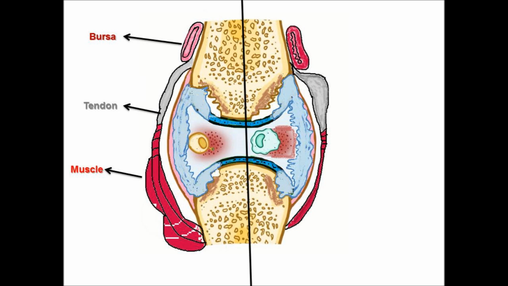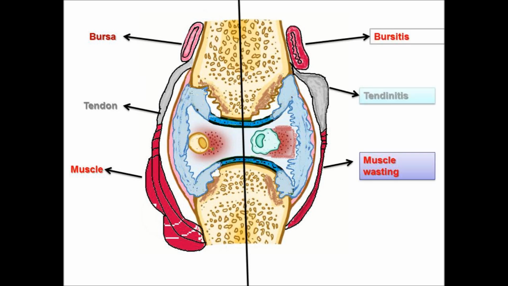After the bone erosion, there will be bursae. Bursae are the material which gives a cushion-like effect to the joint, and there will be tendon attached to the muscle. Here we can see muscle in red color, the tendon in gray color, and the bursa in the above one. There will be different types of bursae in different places. For example, in the knee, prepatellar, patellar and postpatellar bursae are there, and the tendons and muscles are there. So what happened to them?